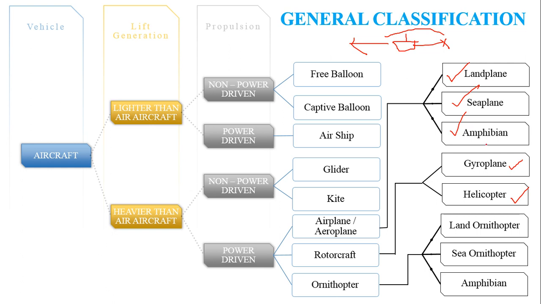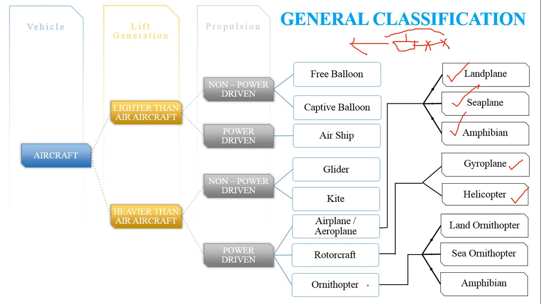The gyroplane configuration is such that generally a powered motor is provided in the horizontal axis, such that the gyroplane is driven when the engine is started. Once it gains momentum, it further advances, and this advancement causes the main rotor to rotate, and this generates lift. So the main rotor isn't powered in the case of a gyroplane.